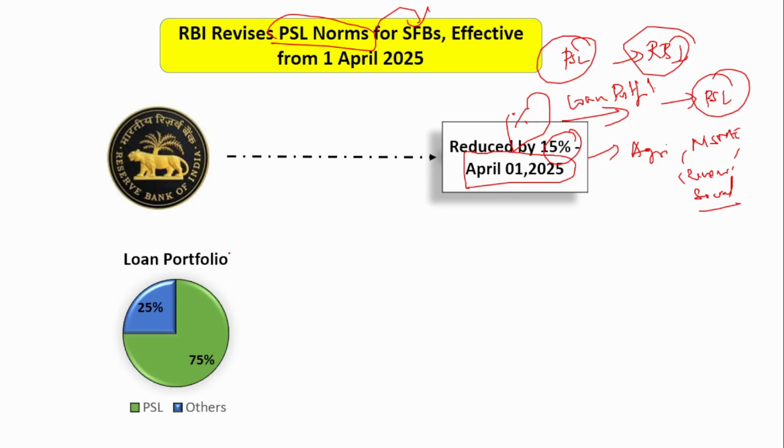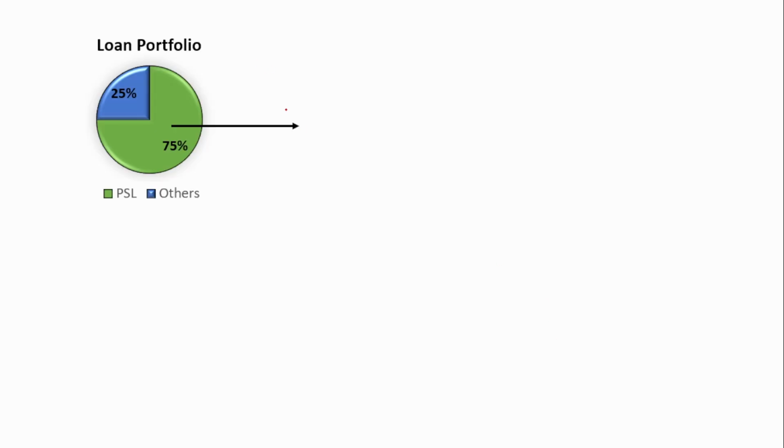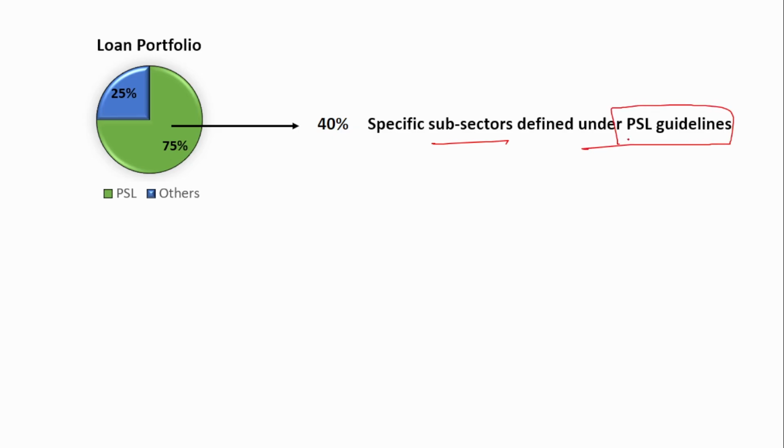So previously, if you see the small finance bank, out of the total loan portfolio, 75% should be of priority sector lending and the remaining 25% can be of any other loans. Okay. Now this has been reduced to 60%. Okay. From 75%, this has been reduced to 60%. In that, if you see, out of the 75%, 40% should be given to specific subsectors defined under the priority sector lending guidelines.